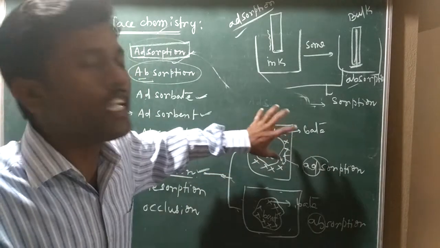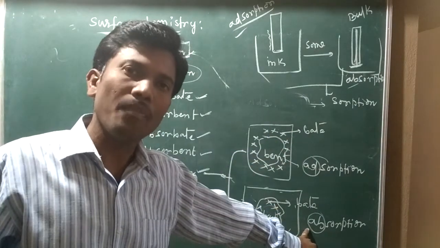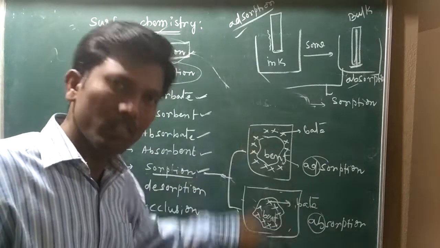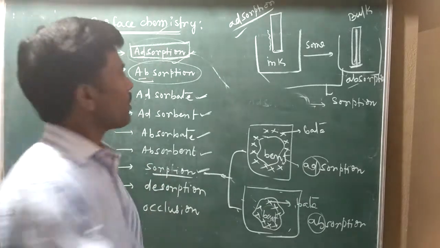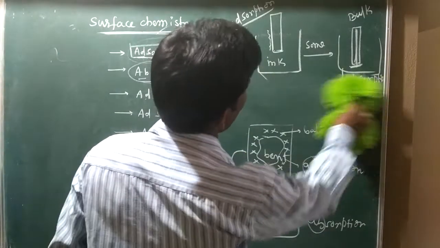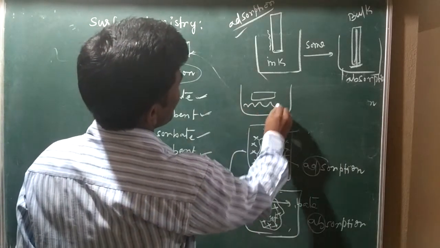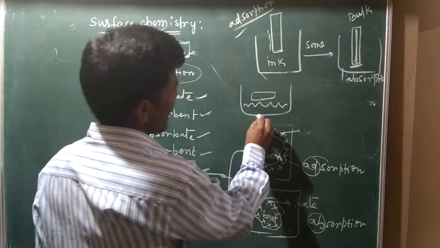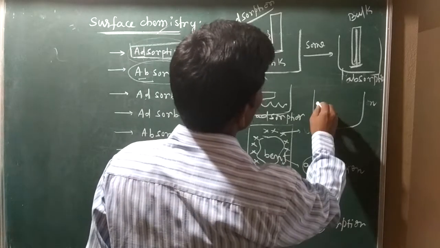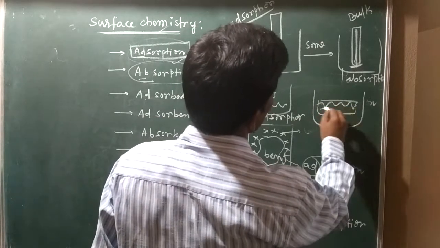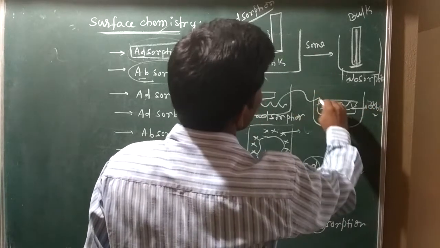In some cases it stops only at adsorption, in some cases it goes on to absorption also, and in some cases both happen; that is called sorption. Suppose you take one more example, a sponge in water. The water interacting only up to the surface of the sponge is adsorption. Later on, the water molecules penetrate inside the sponge also, that is absorption. So both have happened, and that is sorption.